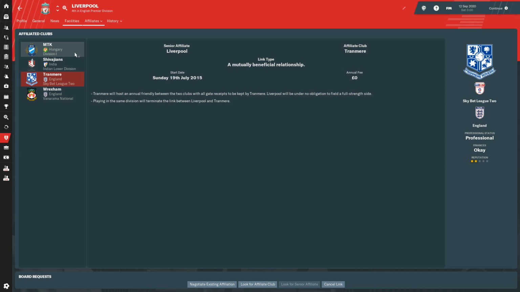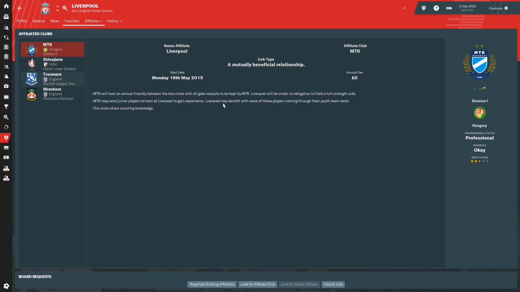As you can see with MTK, you'll read the message here. MTK may send junior players to train at Liverpool to gain experience. Liverpool may benefit with some of these players coming through their youth team ranks. So what this means is, when the youth intake comes, our head of youth will go to Hungary, see if there's anyone good enough to come into the Liverpool team, and he will try and convince that player to come and train and become a Liverpool player. I'm going to try and sim the youth intake and see if we can see one. But we are going to try and get another one as well, so I can show you which ones to choose.